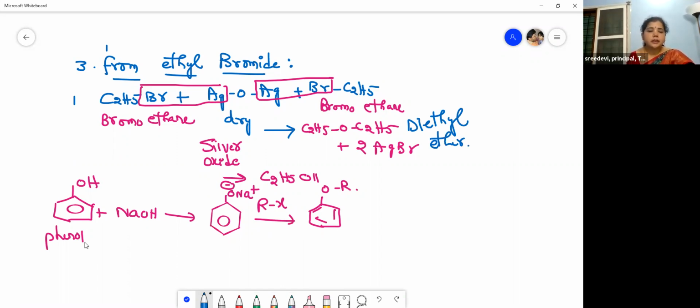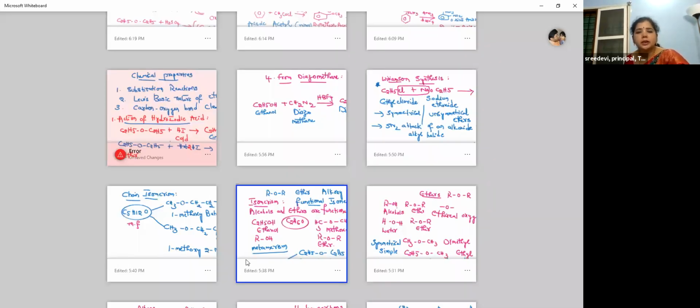Phenol, when treated with sodium hydroxide and then with an alkyl halide, gives an aromatic ether, that is alkoxybenzene. Then we learned the fourth preparation, from diazomethane.